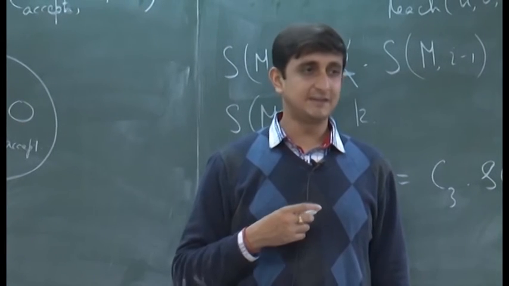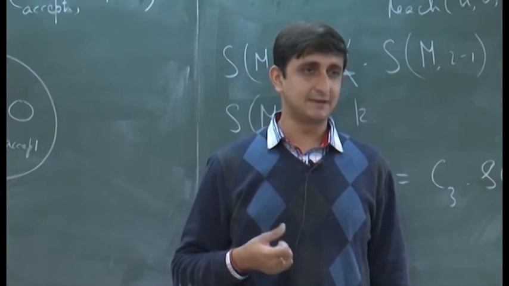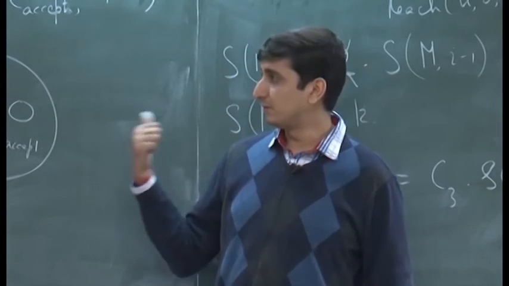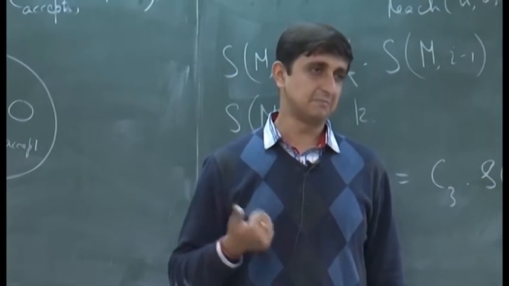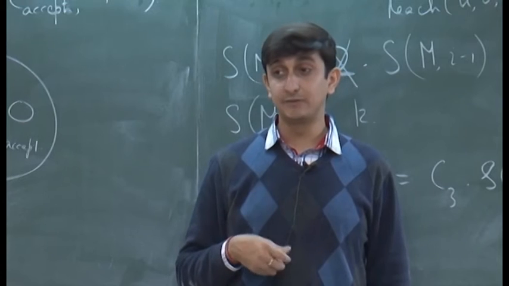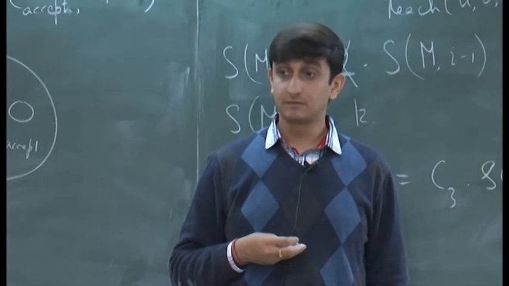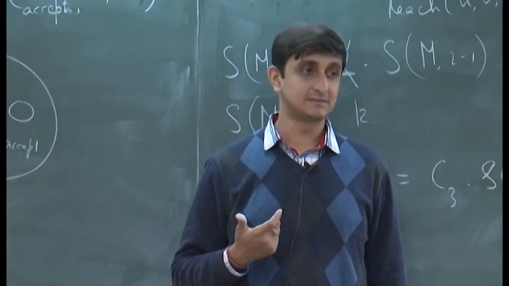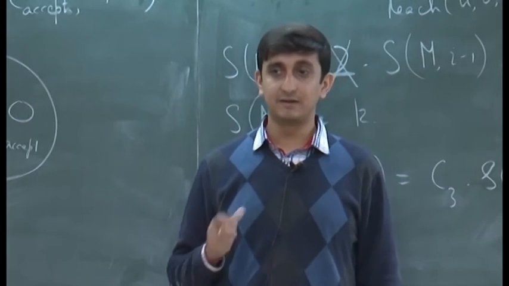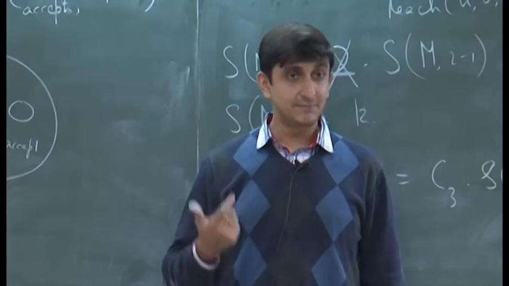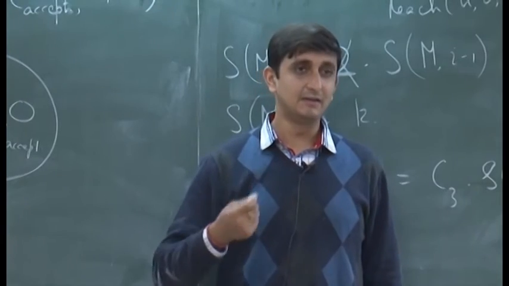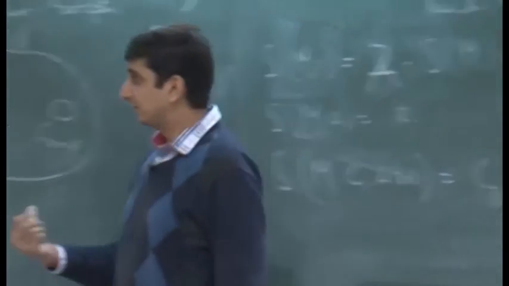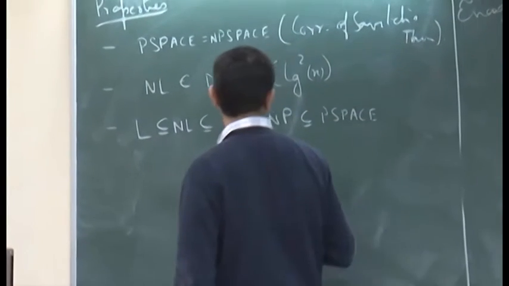Basically, just cycle through all possible assignments of your variables, and if there is some assignment for which the formula gets satisfied, you accept, otherwise not. And how much space are you taking for this? You are taking only order n space. It will take exponential time, but you have to be careful. The amount of space that you are using is only order n, basically for remembering each and every setting of the variables. So, that proves that NP is in PSPACE.